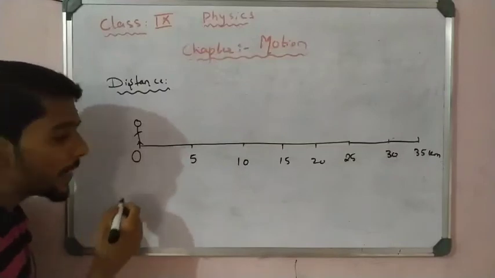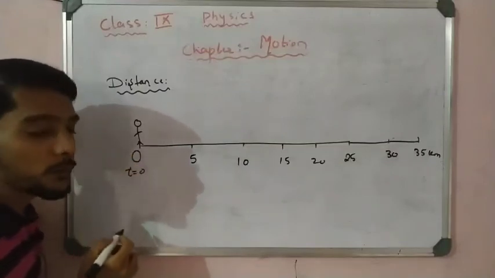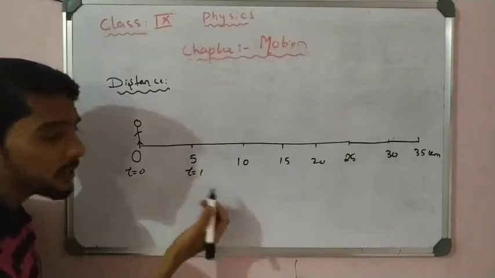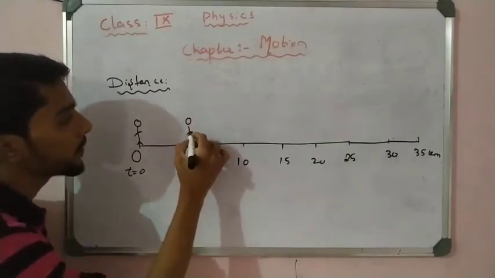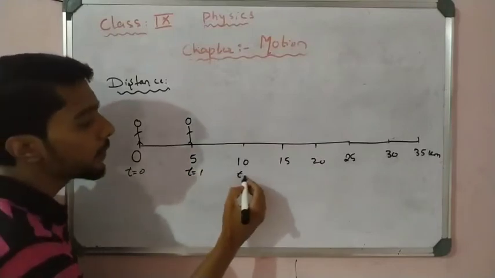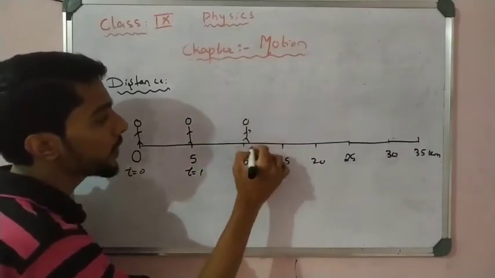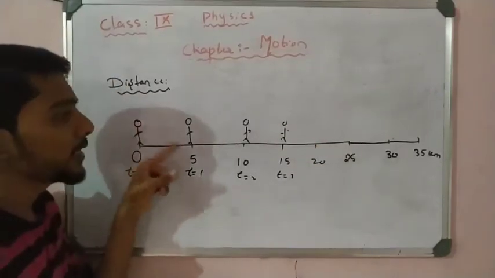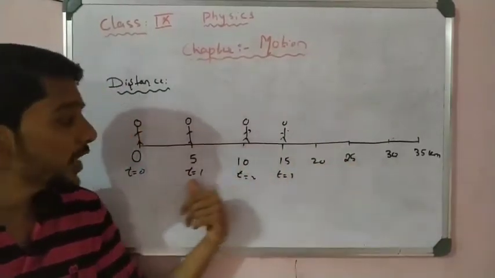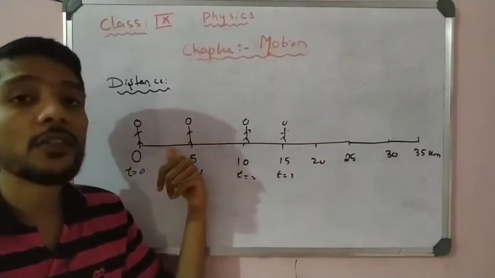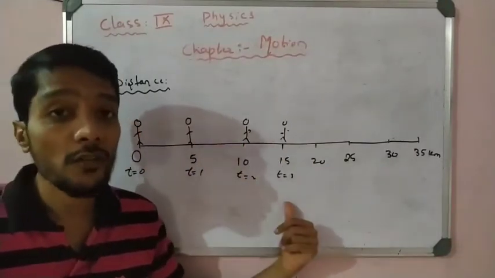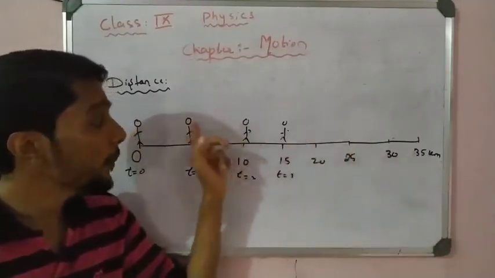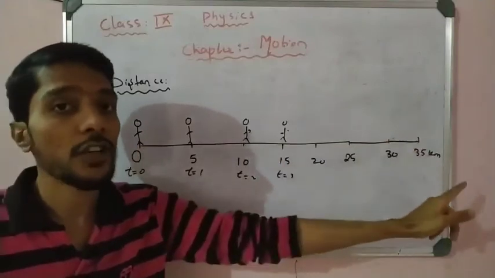At time t equal to 0, the position of the object is at O. At time t1 the particle is now here, at time t2 the particle is now here, at time t3 the particle is now here. So you observe the man changing his position by changing the time. He occupies a different position at a different instant of time. That is called motion, and in this case straight line motion, since the man is on a straight path.